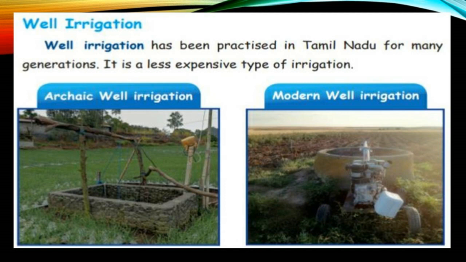So what they do is make a well for irrigation for agriculture at a low price. It is called well irrigation. With the help of the well, the water is supplied for the plantation crops.